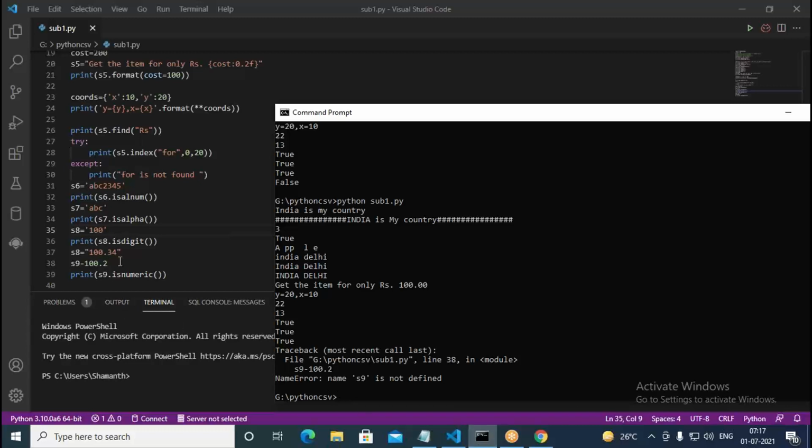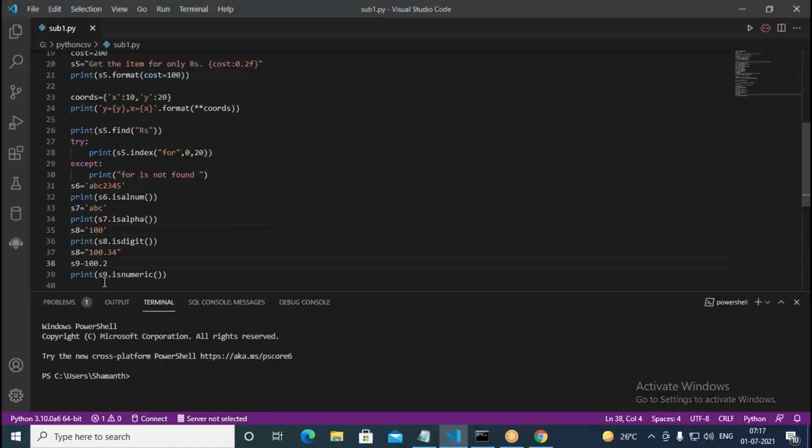S9 is not defined, it says, but I have here S9 dot isnumeric. When I check its type, S9, okay, yes, a minus has come in that.